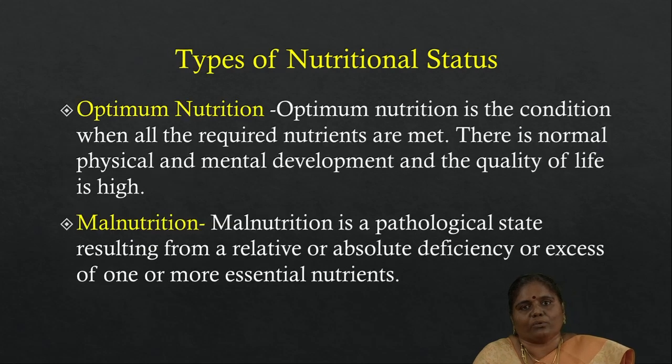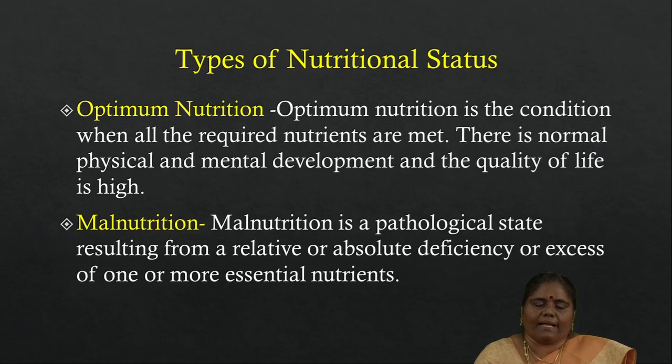Now let us move on to the types of nutritional status. There are two types of nutritional status. One is optimum nutrition and another one is malnutrition. Optimum nutrition is the condition when all the required nutrients are met. If the person is in optimum nutrition, definitely he will lead a high quality life. Their physical and mental state will be stable and sustainable.